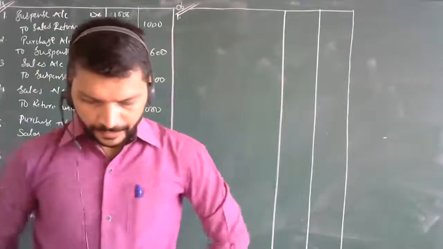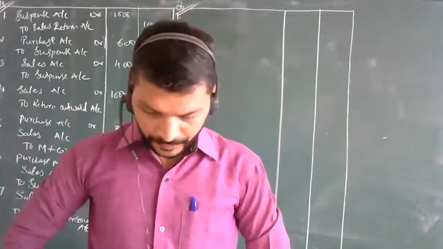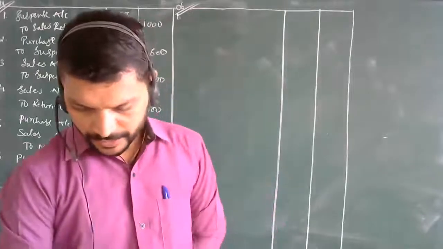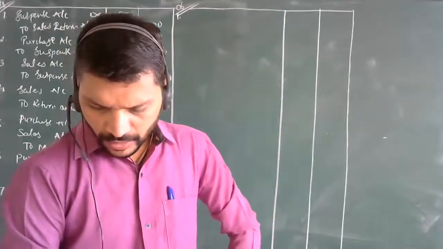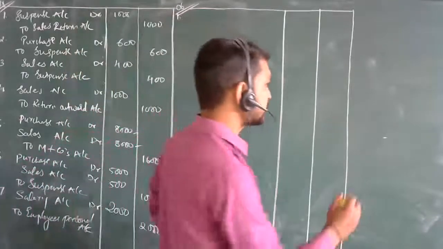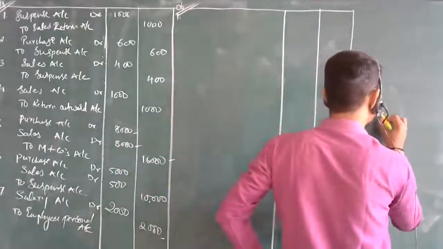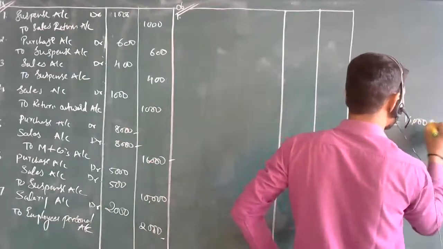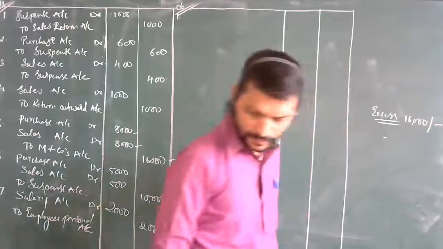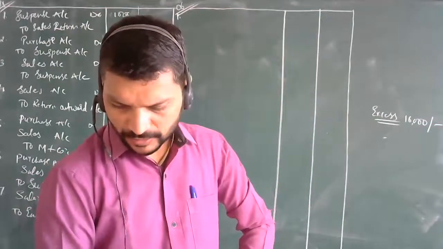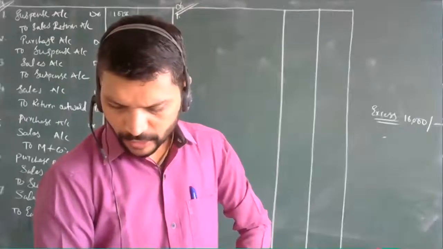Here, the trial balance of Anand Ram did not agree. It shows an excess credit of rupees 16,000. Here there is an excess amount of rupees 16,000. Then he put the difference to the suspense account. Subsequently the following errors were located.